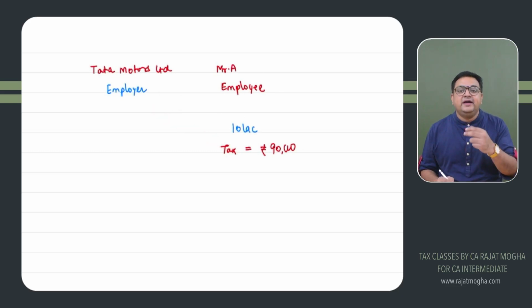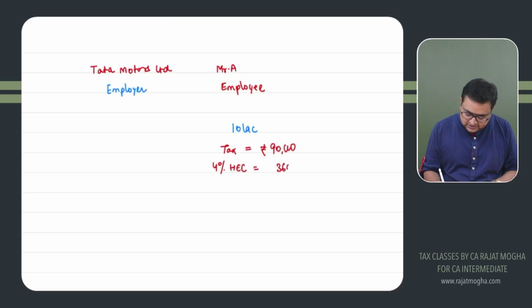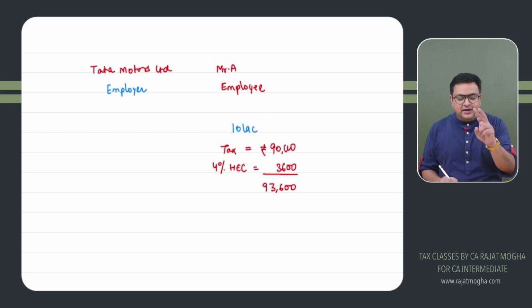First of all, they will add 4% health and education cess. Let's say it comes to about 3,600. The total tax comes to 93,600. Correct?